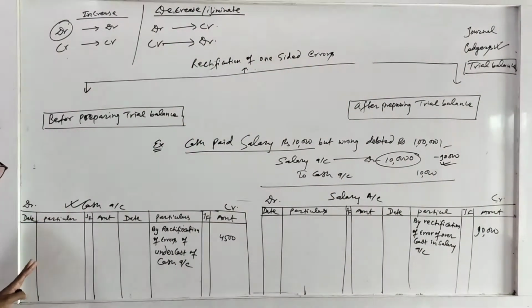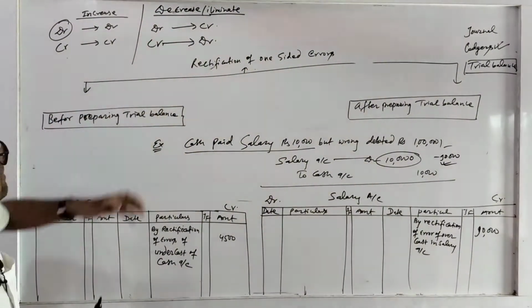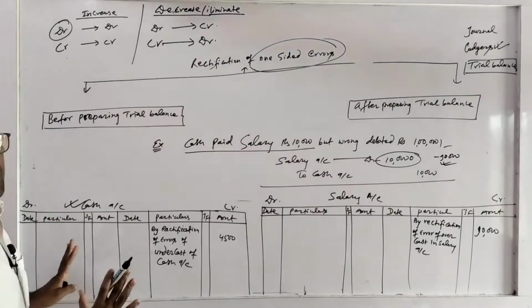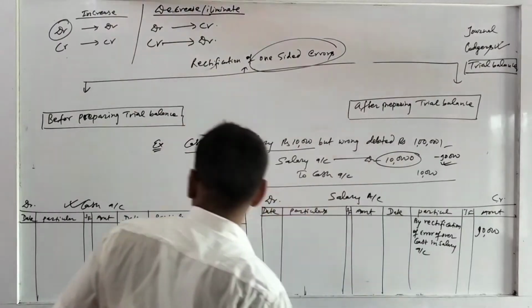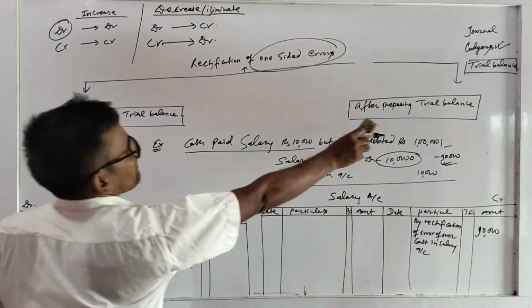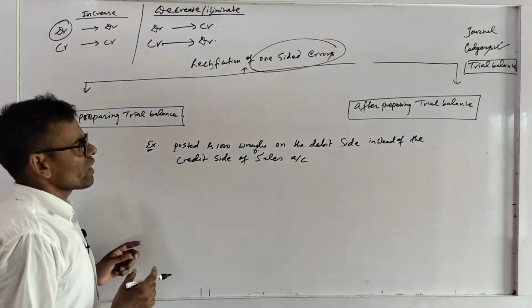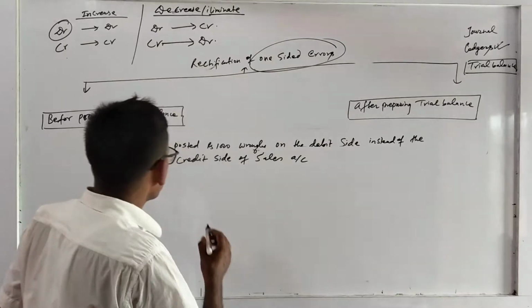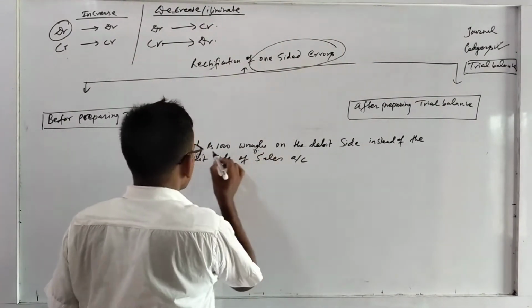I think you understand that when the mistakes are found before preparing the trial balance and the mistake is one-sided, you have to prepare ledgers. Now if it is after the trial balance, then what happens? Here is a different example. Posted 1,000 wrongly.